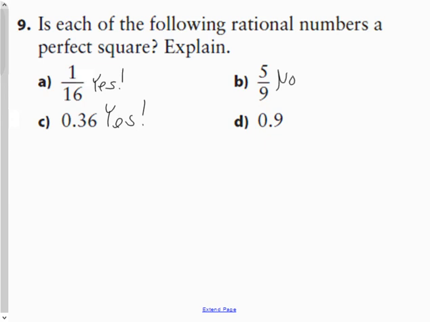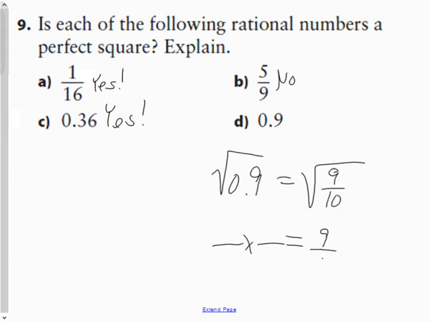And finally, the last question, just like question C, it seems like the square root of 9/10 would be a perfect square because 9 is a perfect square, 3 times 3. But when I reconvert it to the square root of its fraction counterpart, I know that what fraction times itself is 9/10. Well, the numerator in this case is a perfect square, but the denominator is not, and therefore, no, it is not a perfect square.